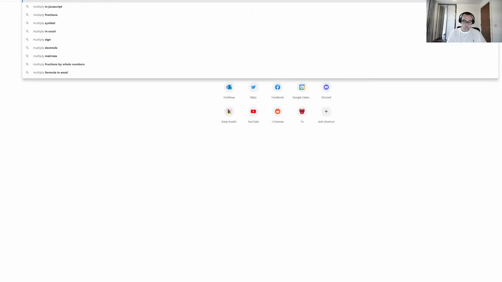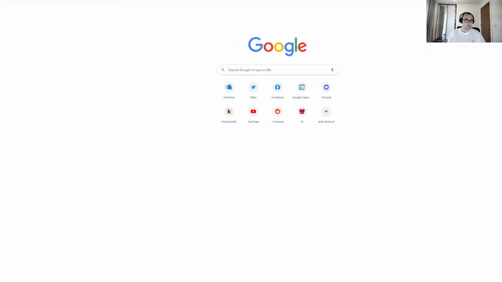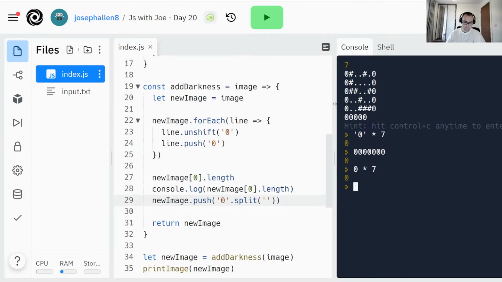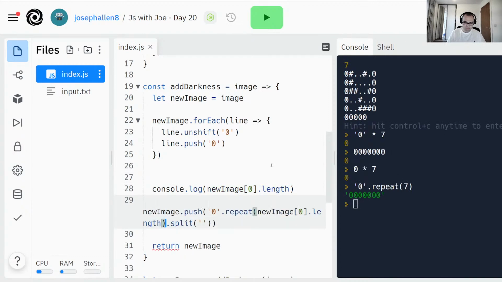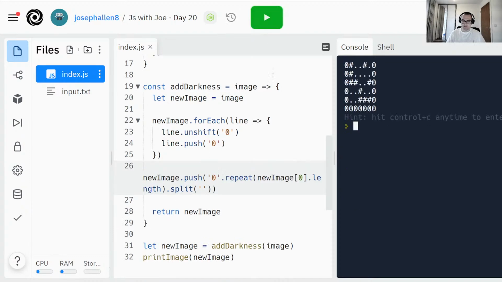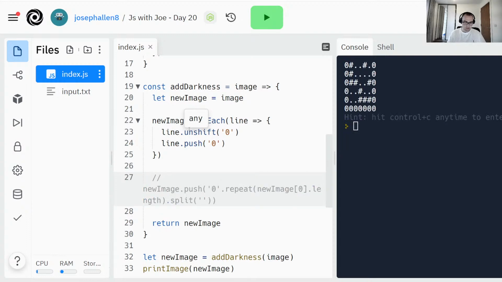So I'll have a Google, multiply a string, JavaScript. String.repeat is probably what I want. 0.repeat 7, there we go. So 0.repeat, I want to use the length. And that should push my bottom line. Nice. Ooh, let's do push bottom line. And we've already found our shift function, to be honest.